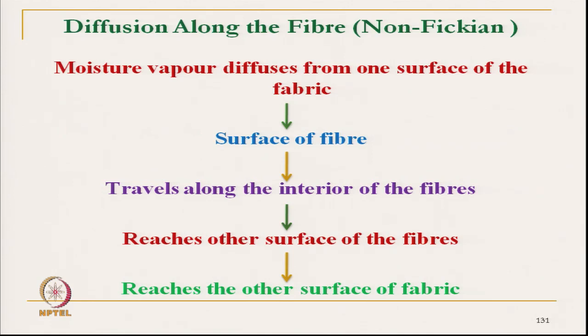So, moisture reaches the surface of the fiber, penetrates through the fiber structure, reaches the other surface, and gets evaporated. This is one principle, non-Fickian diffusion.